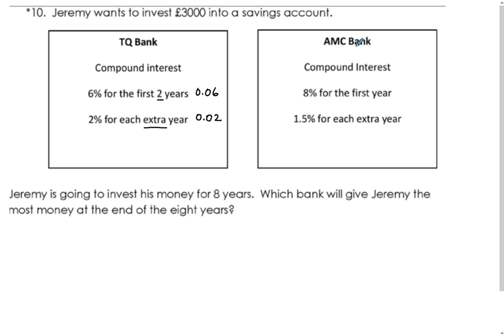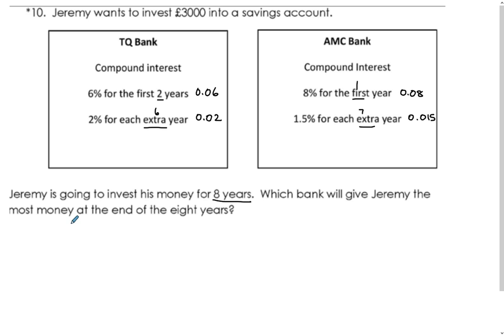Whereas AMC Bank gives compound interest of 8% for the first year. So that's 0.08. And then 1.5% for each extra year, so that will be 0.015. He's going to invest the money for 8 years. Which bank will give him the most money? For the first 2 years, that will be for 6 years, that's a total of 8. That's for 1 year, and that's for 7 years.